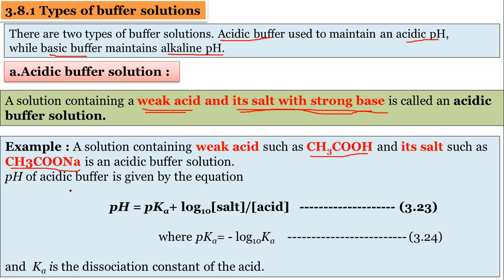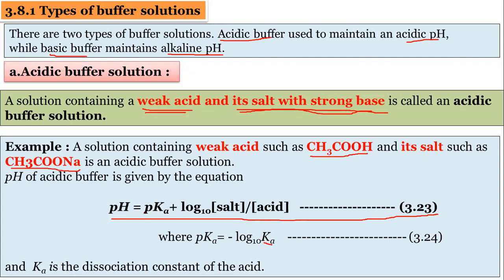So the pH of an acidic buffer is given by, we have to remember, this is a very, very important equation. Equation number 3.23 is very important. pH is equal to pKa plus log to the base 10 of the molar concentration of salt divided by the molar concentration of acid, where pKa is equal to minus log to the base 10 Ka. And what is this Ka? You know, this is the dissociation constant of the acid, and Kb will be the dissociation constant of the base.